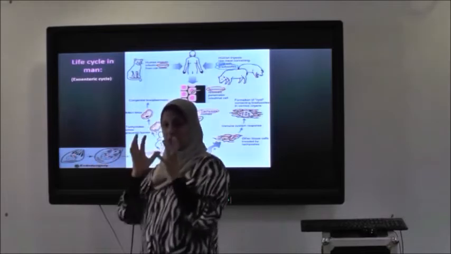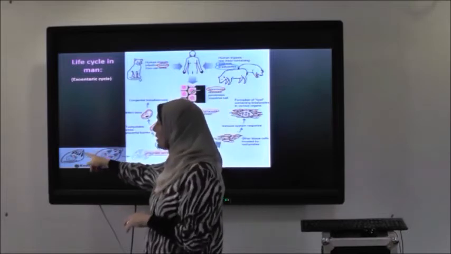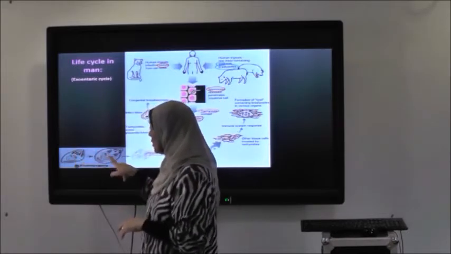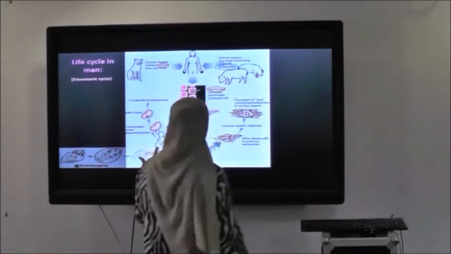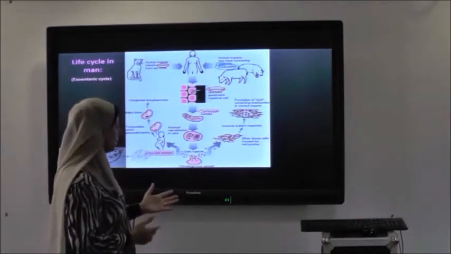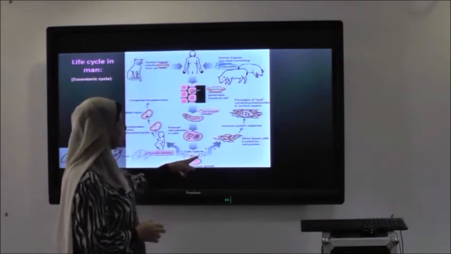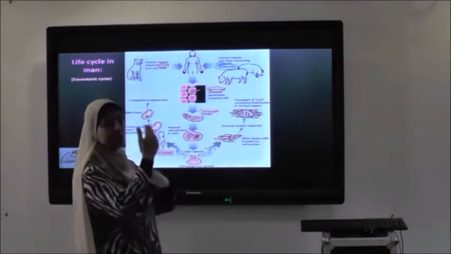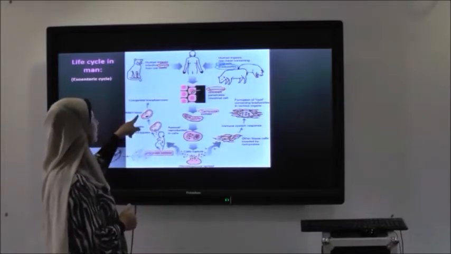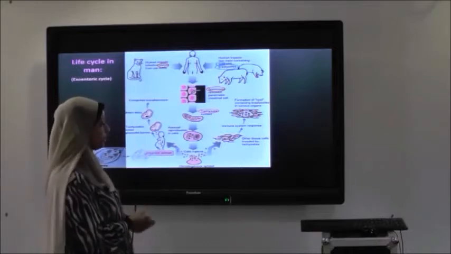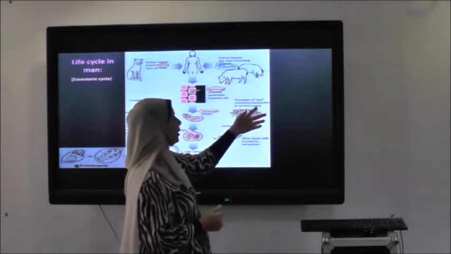So endodiogony is a type of asexual reproduction occurring only in Toxoplasma gondii, where inside the mother cell two daughter cells are formed, then they divide and so on. By this way, the tachyzoites of Toxoplasma multiply inside the cell. After hundreds or thousands of tachyzoites form, the cell ruptures and the tachyzoites are released to invade another cell, and so on. If the female is pregnant, the tachyzoite can pass through the placental barrier and reach the fetus, where it causes congenital toxoplasmosis.